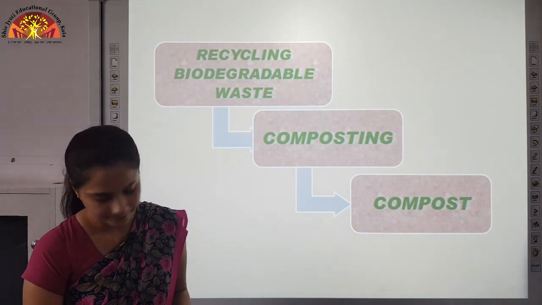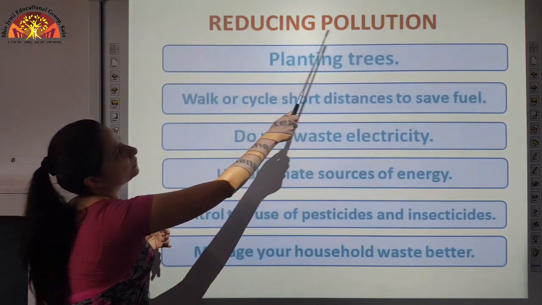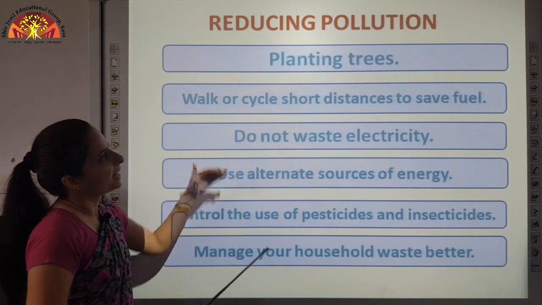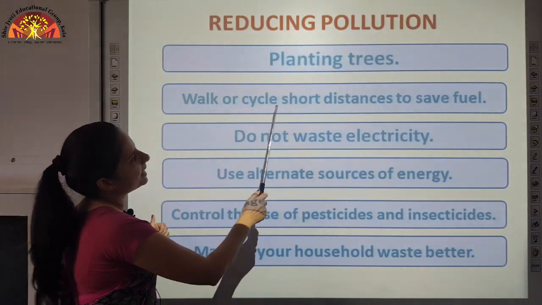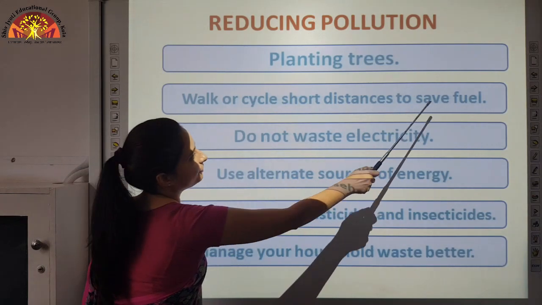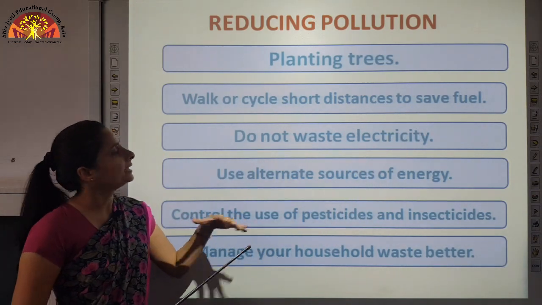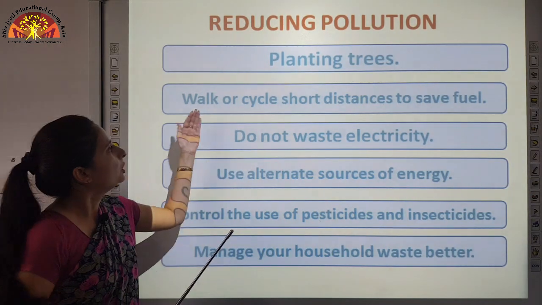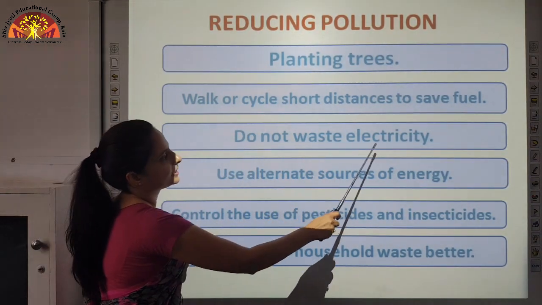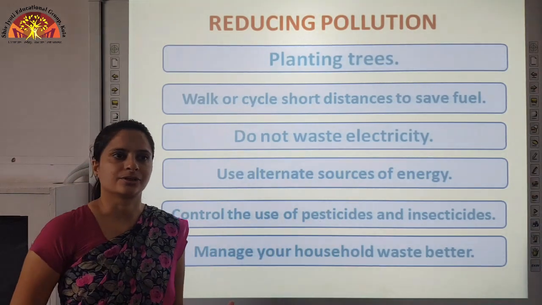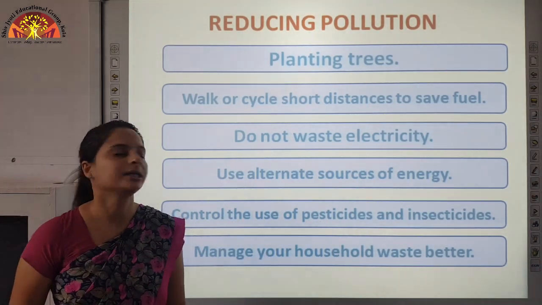Now, how can you reduce pollution? By easily following this: planting more trees, walk or cycle short distances to save fuel and to make your environment clean also. Do not waste electricity, switch off the lights and fans if not needed.